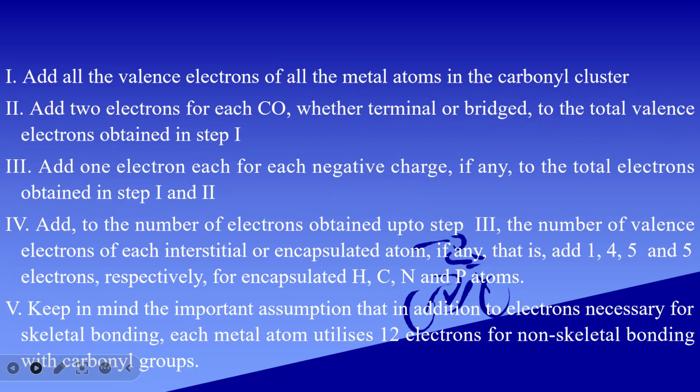The fifth rule: keep in mind the important assumption that, in addition to electrons necessary for skeletal bonding, each metal atom utilizes 12 electrons for non-skeletal bonding with metal carbonyl groups.